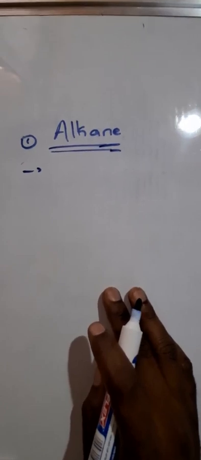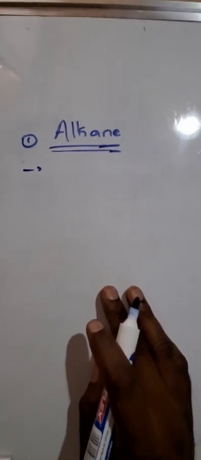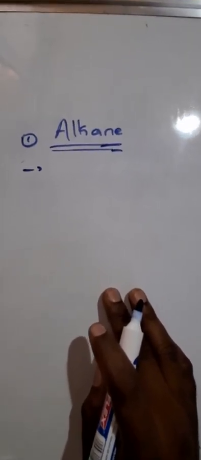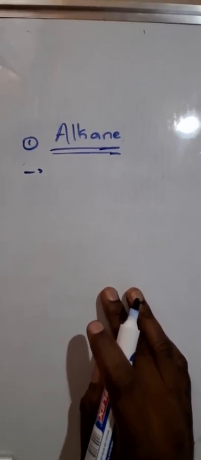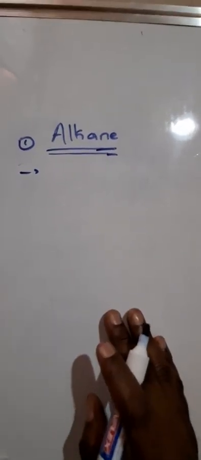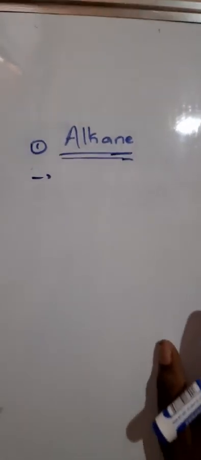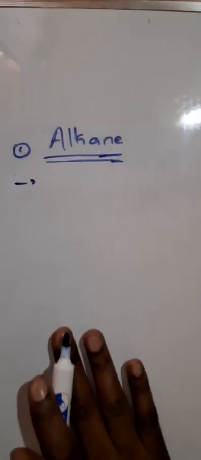So I want us now to continue and dive into the first homologous series, which is alkane. Alkane is regarded as a hydrocarbon, meaning the bonds exist between carbon and hydrogen only. Last time we did meth, eth, prop, but, pent, and so on as our prefixes. If it's meth, it consists of one carbon atom; eth, two carbon atoms; prop, three carbon atoms, and so on.